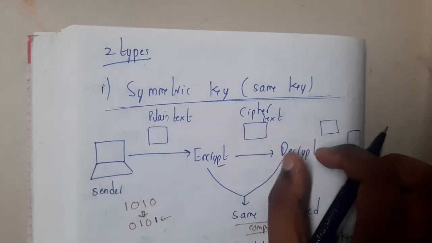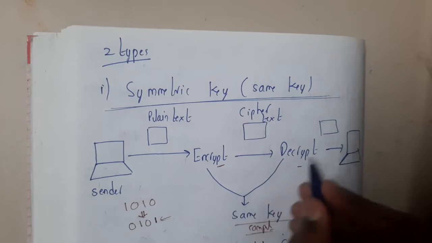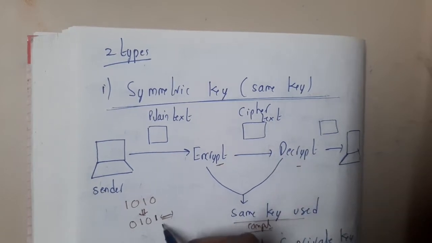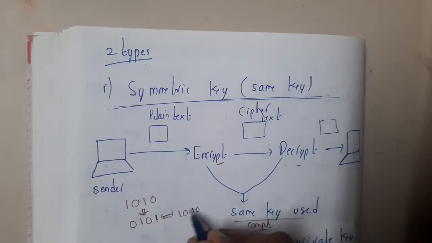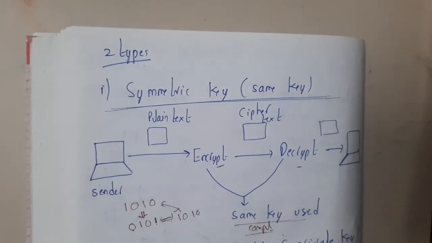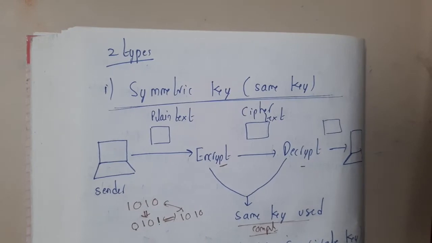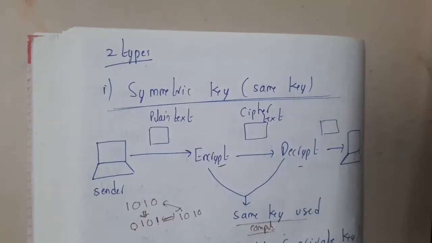Once it is received at the receiver side, the receiver will decode it. How will he decode it? He will use the same complement key. He will again apply complement on this, so it is 1010. We got the same message. You got the idea, right? So this is the concept of symmetric key, guys.